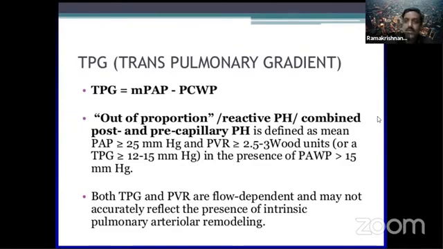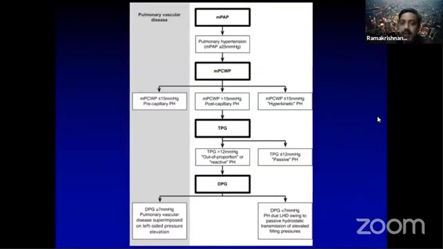Still it is not a very good definition. Then this classification came up, that is the use of the diastolic pressure gradient. This is a simple tree that gives away this concept. Pulmonary hypertension is there. If the mean capillary wedge pressure is lower, it is a pre-capillary hypertension, or at times it can be a hyperkinetic pH. If it is greater than 15, this is the group that we call post-capillary pH. The first thing that you look at is the transpulmonary gradient. If it is greater than 12, there is an out of proportion or reactive component to the pH. And if it is less than that, this is a passive pH.